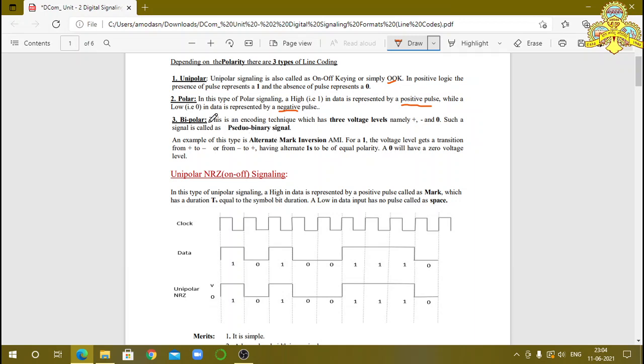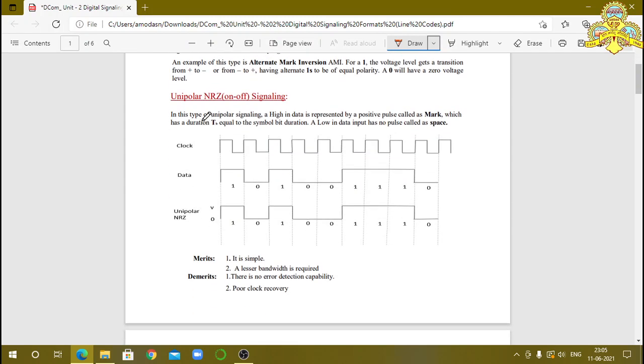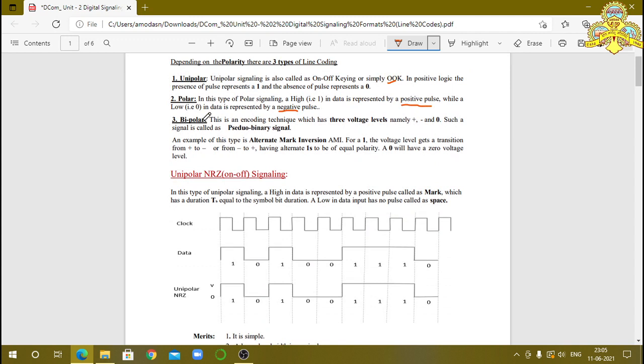Next, bipolar. Unipolar has only one polarity, polar has two polarities. In bipolar, bi indicates 2, two polarities. For binary bit 1, we have two different polarities, then it is called bipolar. And 0 is represented by the 0 value only.